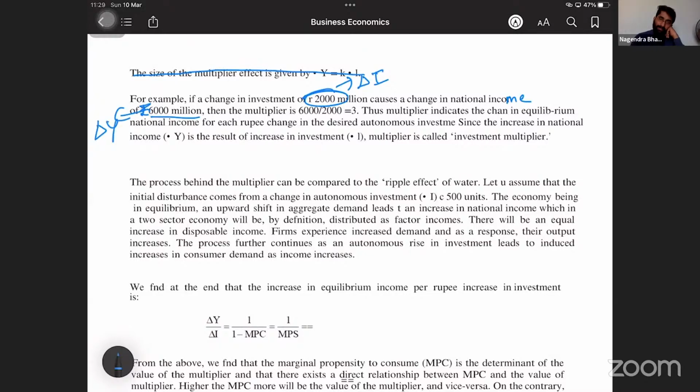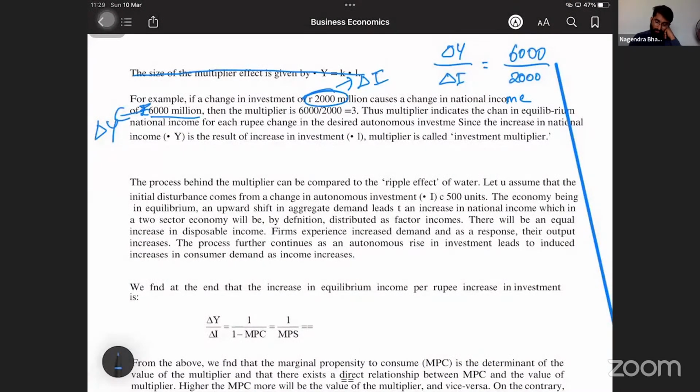How to calculate, sir? Delta Y divided by delta I, that is equal to 6,000 divided by 2,000. Answer is 3. This is the answer here.